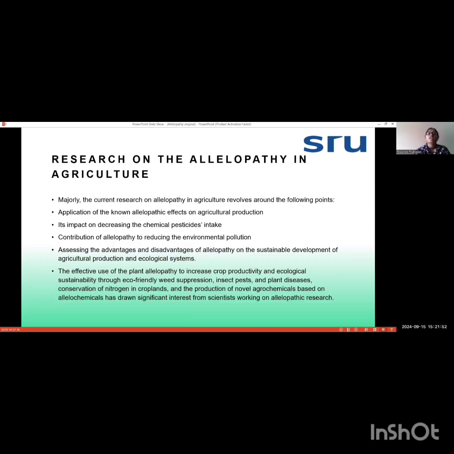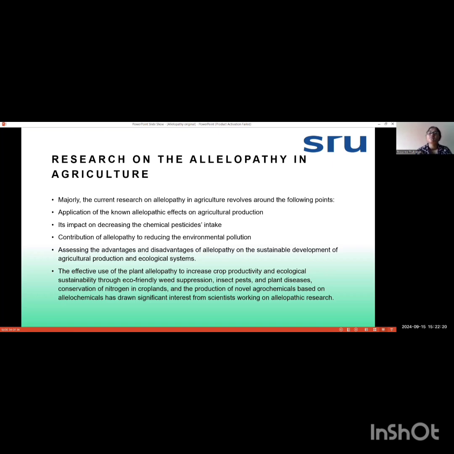Next is research on allelopathy in agriculture. The current research on allelopathy in agriculture revolves around the following points. First is the application of known allelopathic effects to agricultural production, like how allelopathy affects other plants. We have to do research and choose various allelopathic crops and study their impact on decreasing chemical pesticide intake.